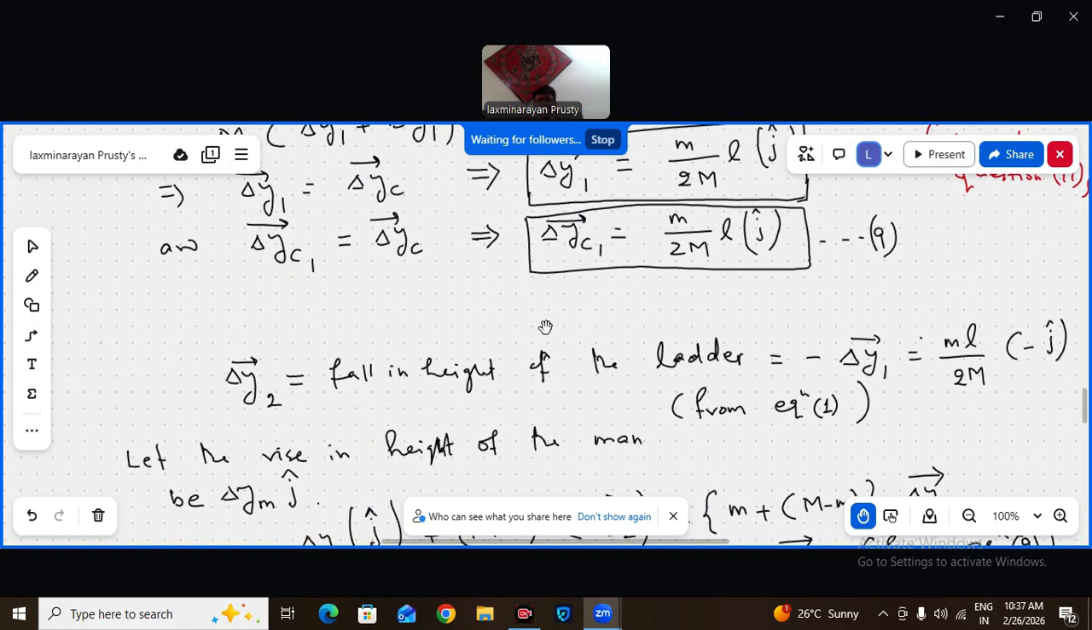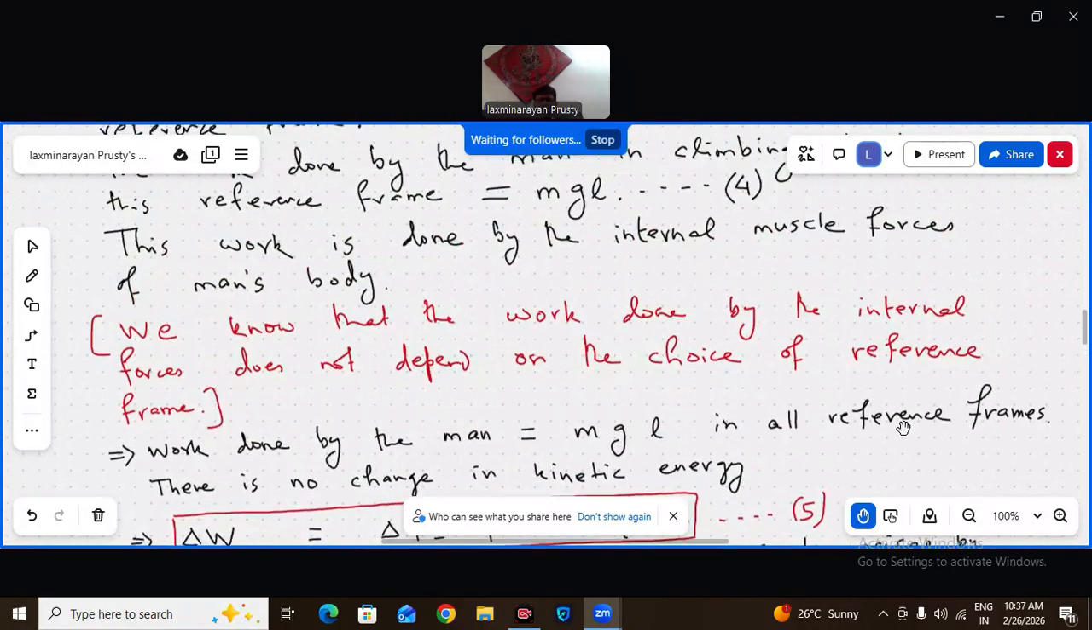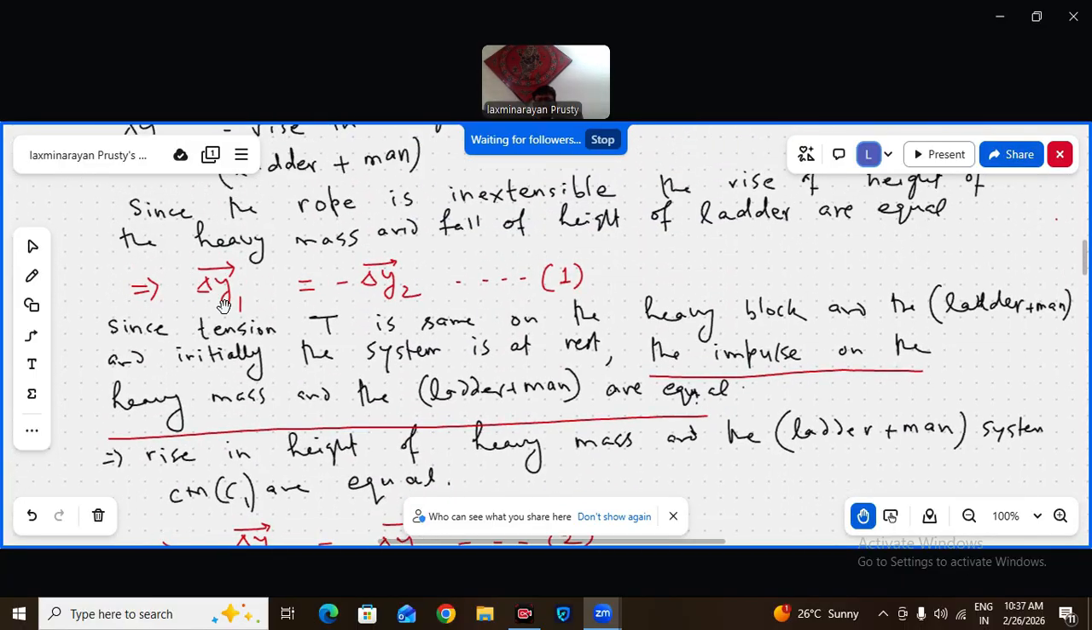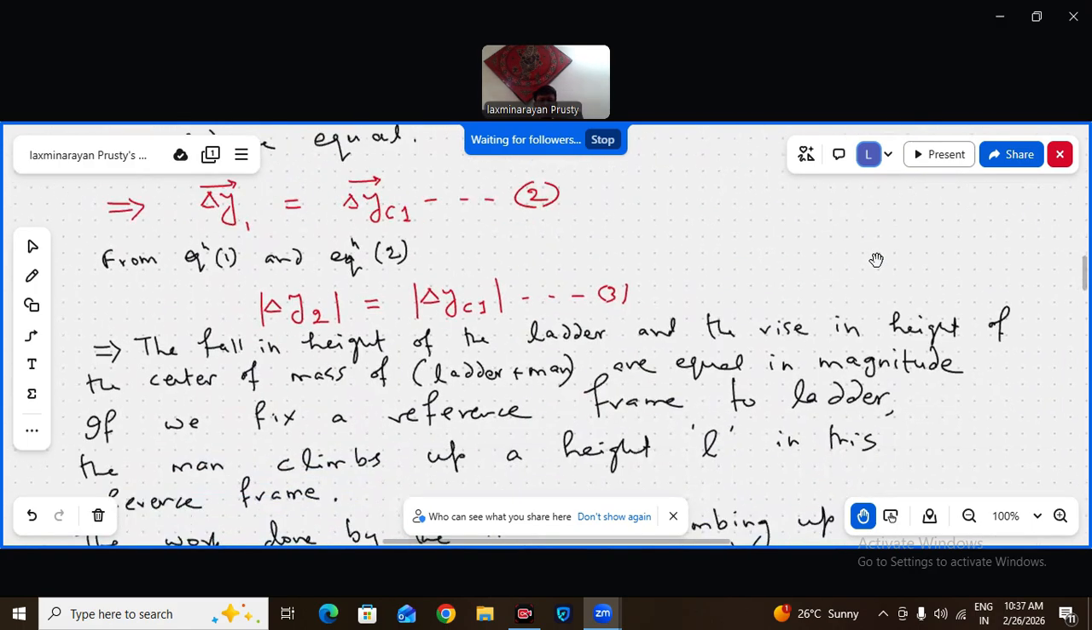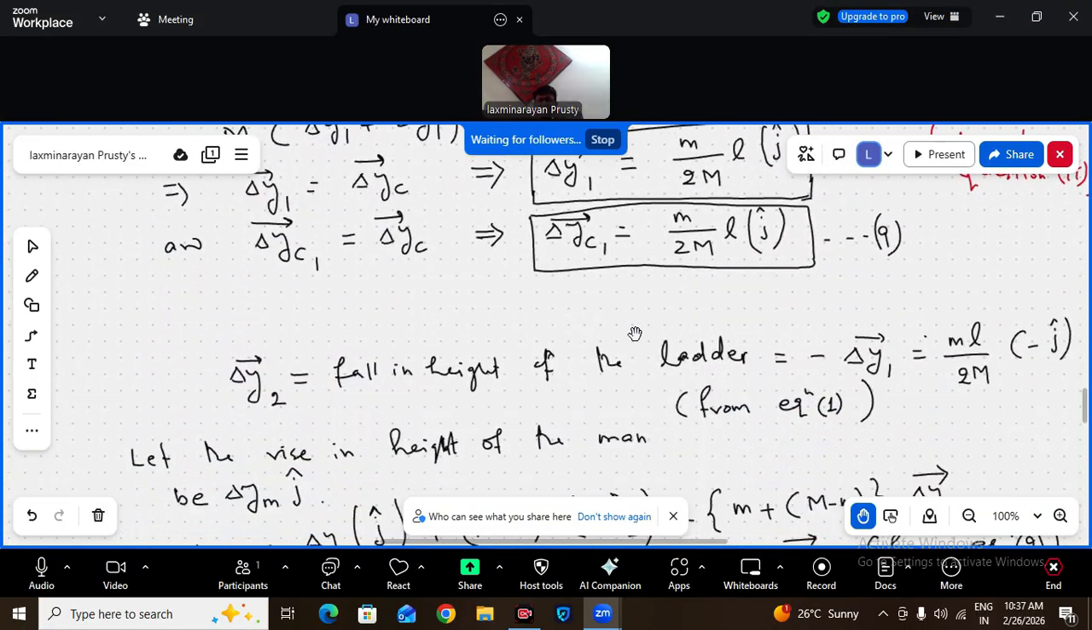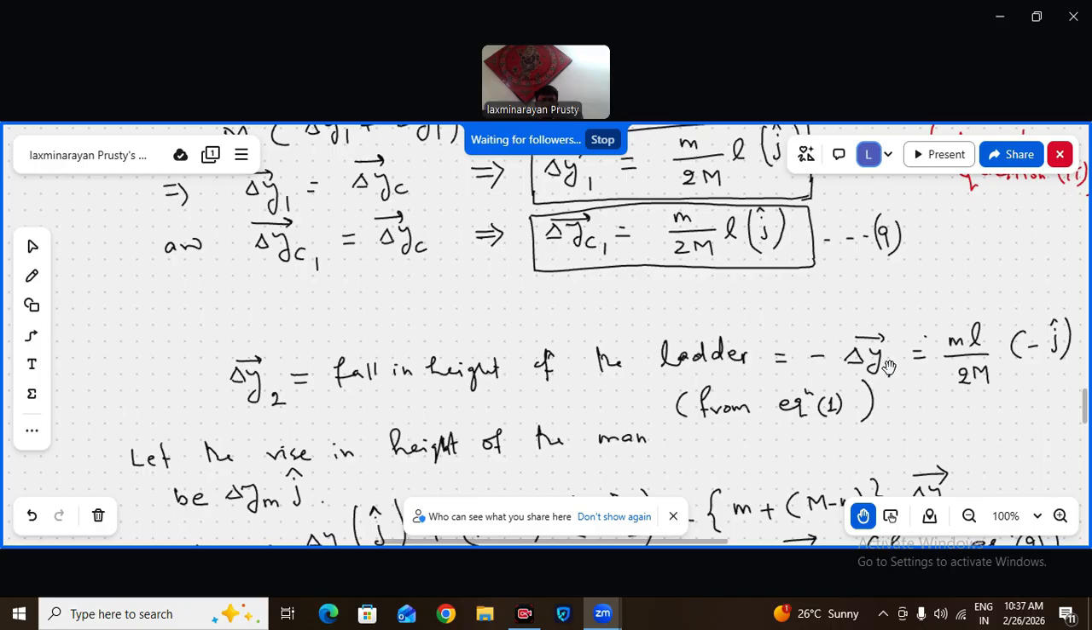But as you know, delta Y2 is the fall of height of the ladder only. So that is same as the rise in height of the capital M, that is the heavy block. So how much is delta Y2 then? Delta Y2 and delta Y1 are the same magnitude but opposite directed. This is going up, so this is coming down. So delta Y2, the fall of height of the mass, is minus delta Y1, that is ML by 2M minus j cap.